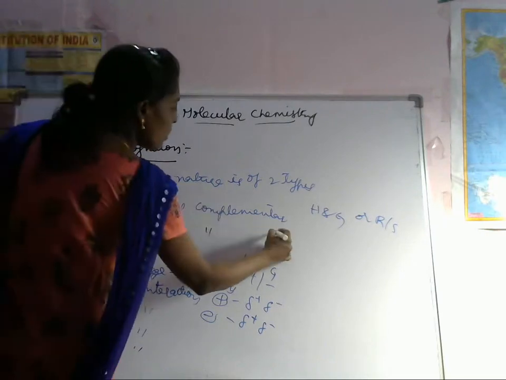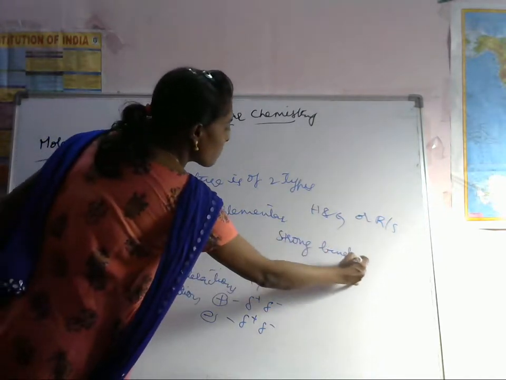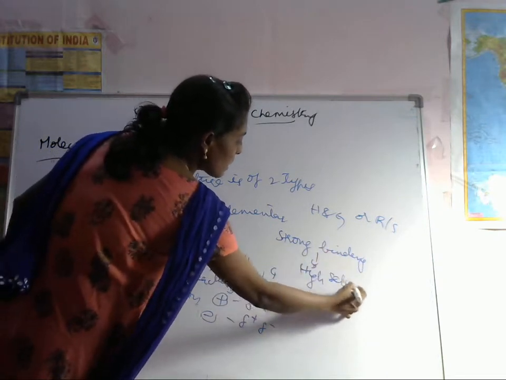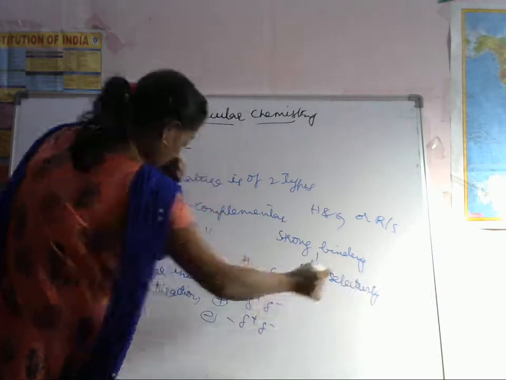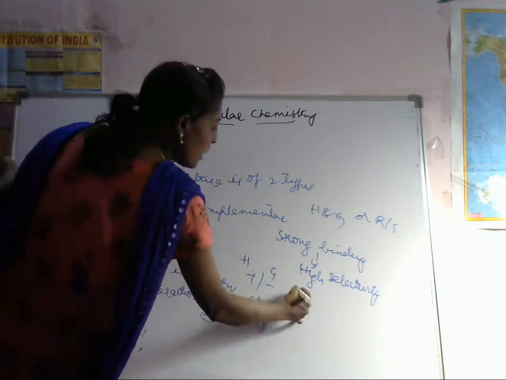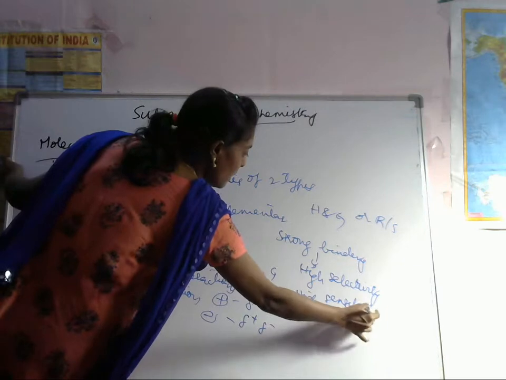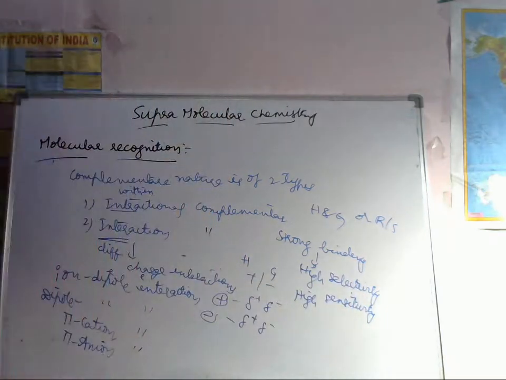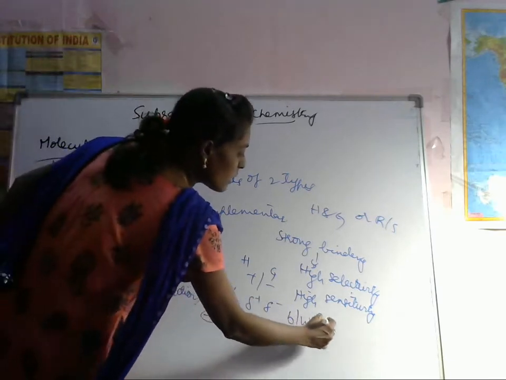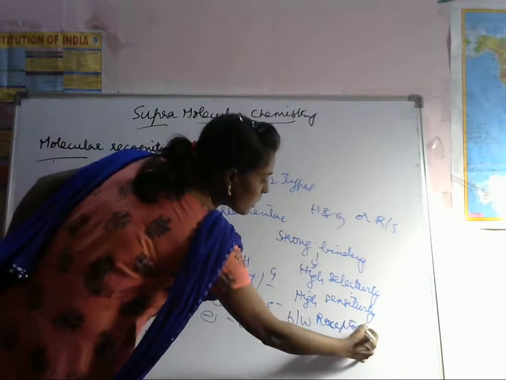If there is strong binding, then high selectivity is there, and high sensitivity is also there, between the receptor and substrate.